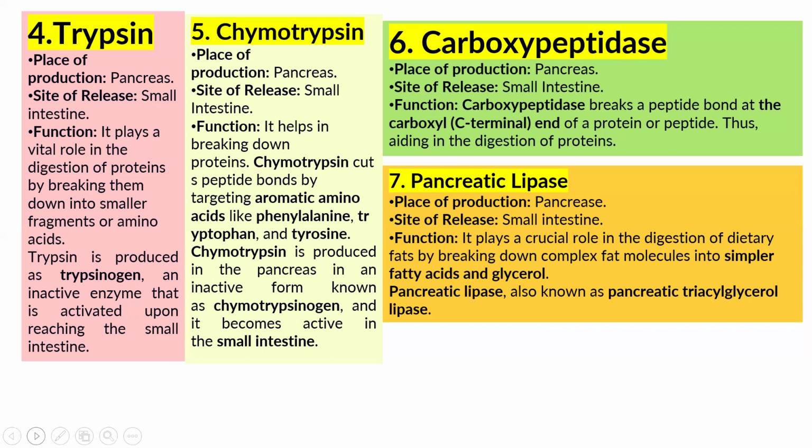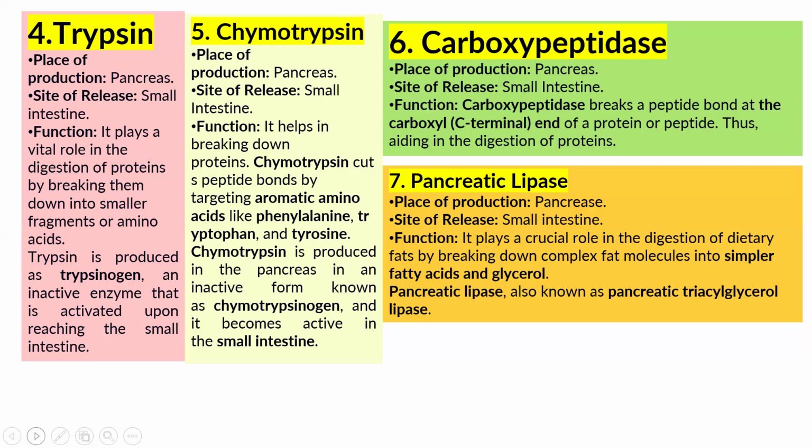So these are the enzymes which are secreted by the pancreas. Trypsin for protein, chymotrypsin for aromatic amino acids, carboxypeptidase for breaking down the carboxyl C-terminal end of a protein or peptide, and pancreatic lipase, which plays an important role in digestion of fat, breaking it down into simpler fatty acid and glycerol.